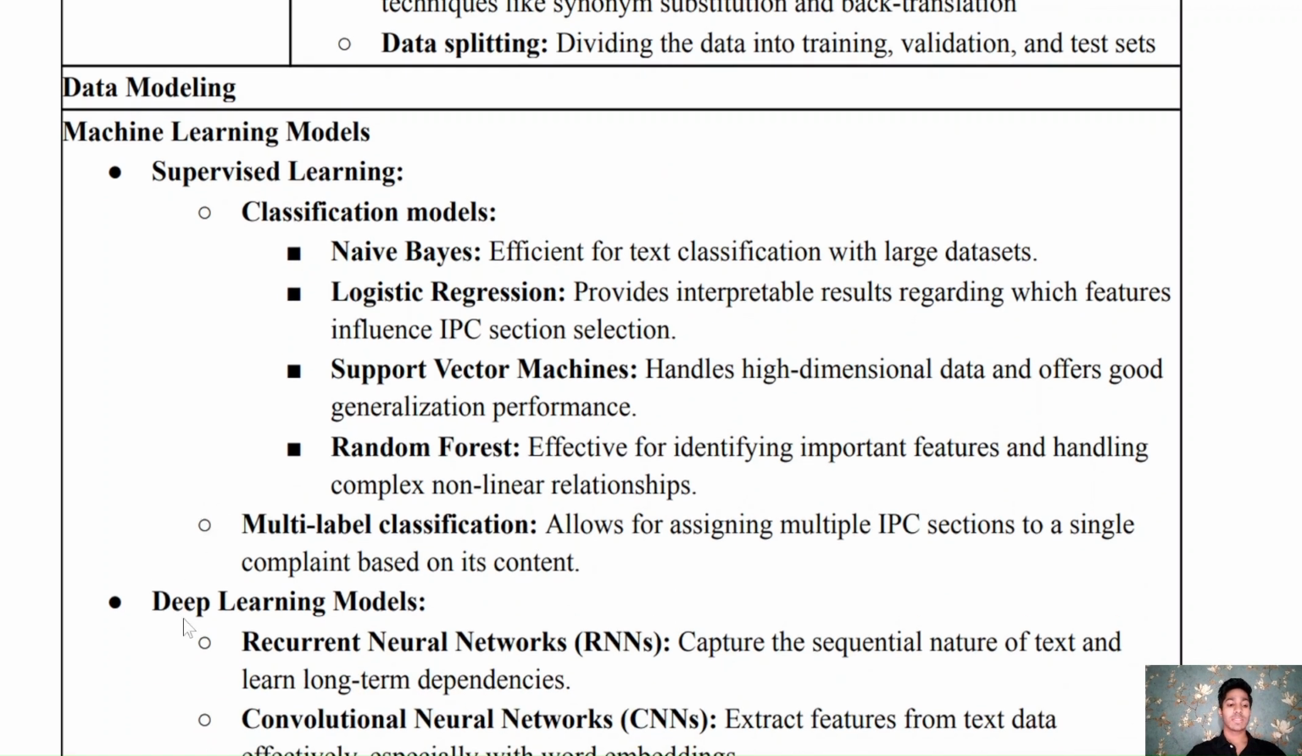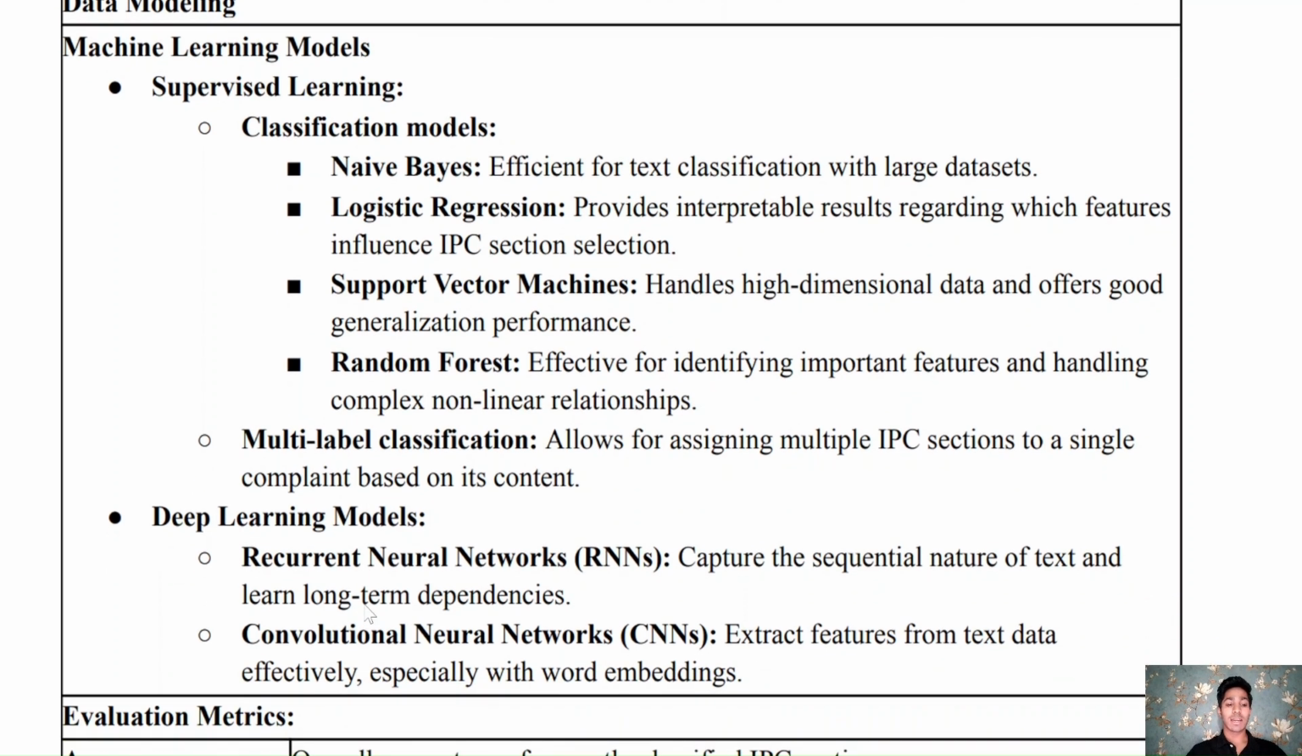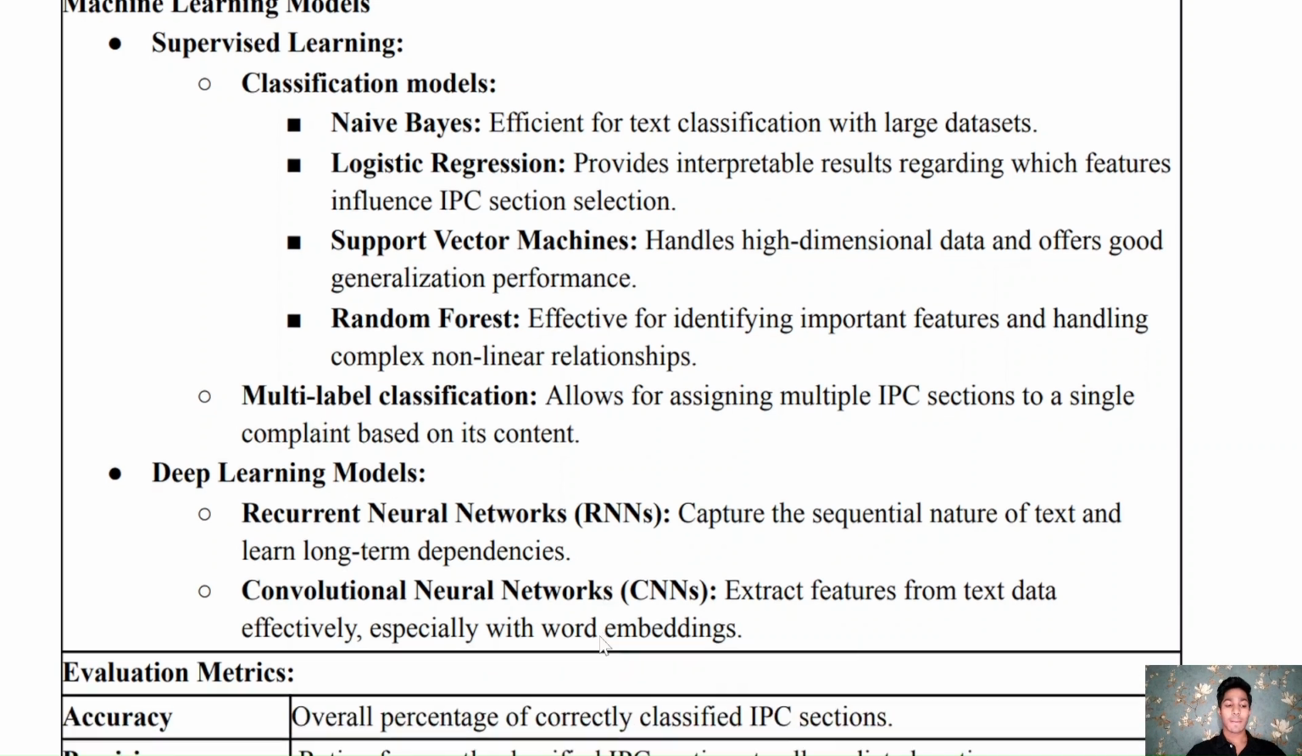And then the next step in data modeling is the deep learning model, which includes RNN and CNN, in which RNN stands for recurrent neural networks. So this captures the sequential nature of text and learns long-term dependency. It also includes CNN, which stands for convolutional neural networks. It extracts features from text data, especially with word embeddings.